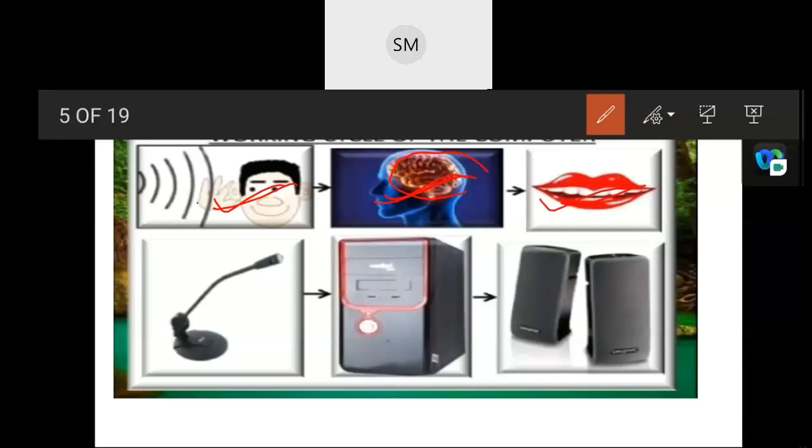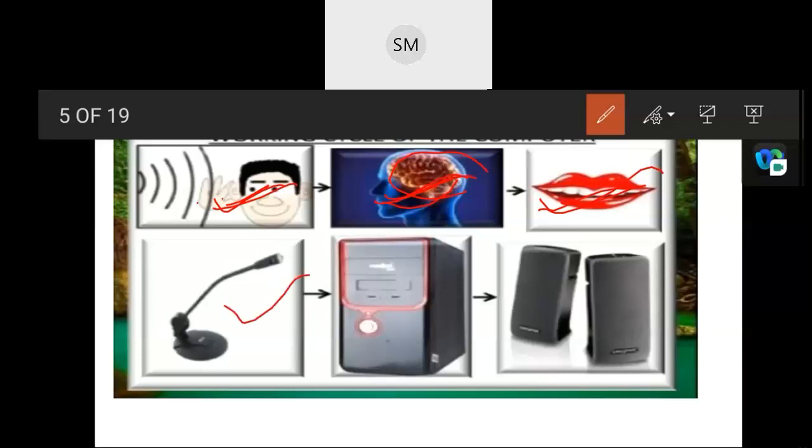It comes in through your ears and goes out through your mouth. So that is the input, processing, output. Input through your ears, processing in your brain, output through your mouth. With this simple example, you can easily understand how a computer works.